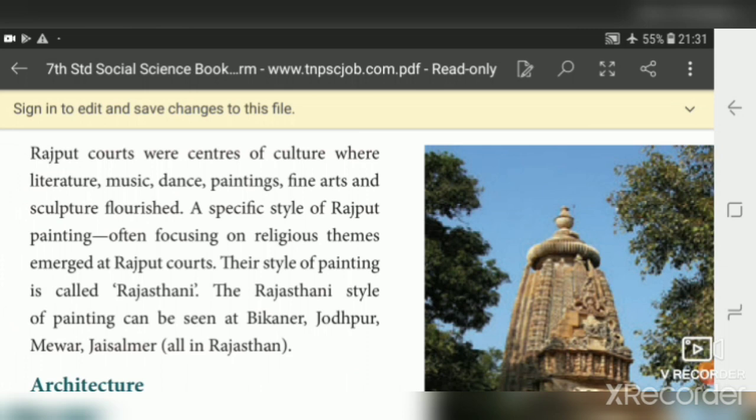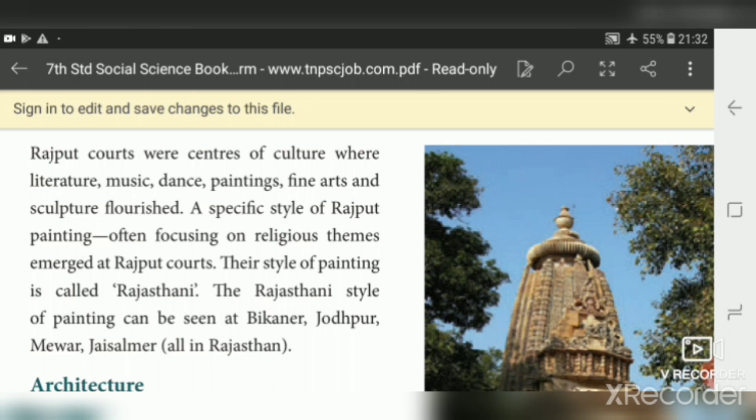Rajput courts were the centers of culture where literature, music, dance, painting, fine arts and sculpture flourished. So all the cultural activities were developed in the courts of Rajputs. A specific style of Rajput painting often focused on religious themes. We can see the pictures of Ramayana and Mahabharata. So mainly they focused on the religious side. That emerged at Rajput courts. Their style of painting is called Rajasthani. Note this one. The Rajput style of painting is called Rajasthani painting.